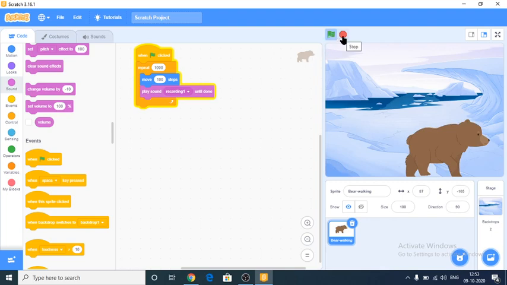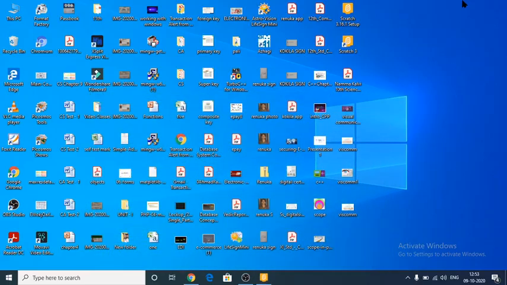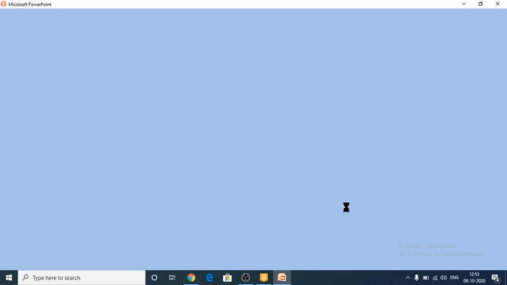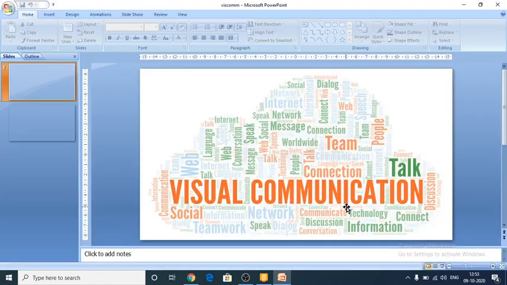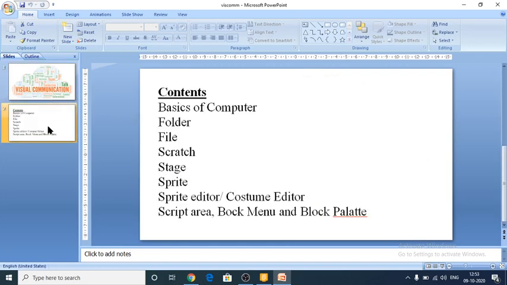If you don't want to give the default sound for the beer, you can record, then it will stop. And next one we are going to see, this is how we have to give sounds to the sprite in the editor. I have explained. And next one is script area.